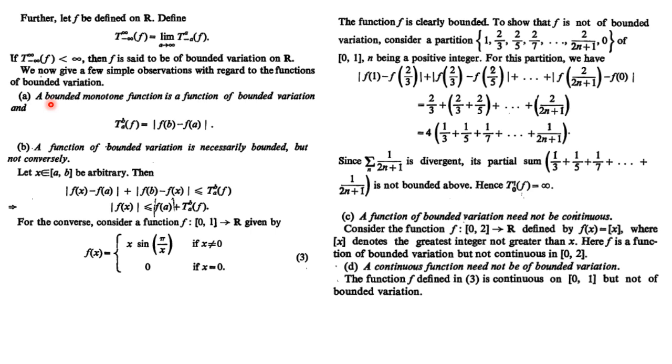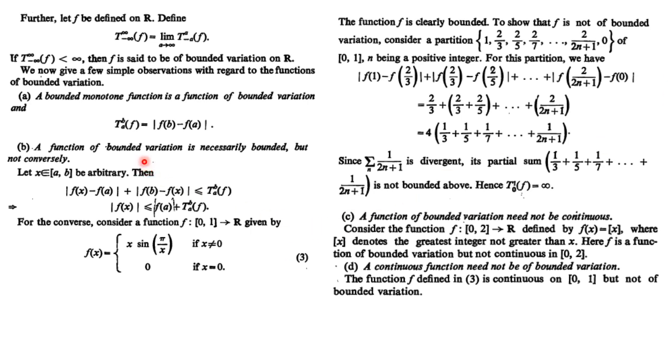Now the first observation is that a bounded monotone function is a function of bounded variation. Just see what we mean by monotone: either it is increasing or it is decreasing. So what will be the value of total variation? Suppose you are given a function which is increasing. Then clearly the value of the function at x0 will be less than or equal to the value at x1, which is less than or equal to the value at x2, and so on.